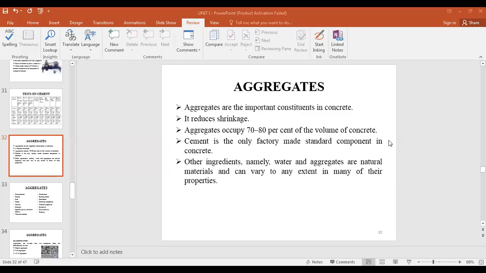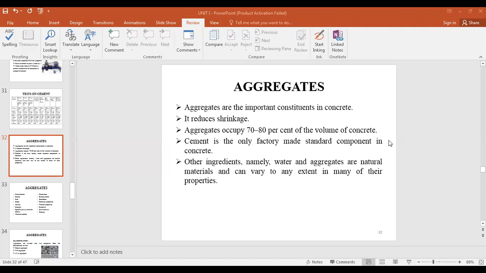Welcome all. Today we are going to discuss aggregates in concrete technology. In this session, we will be discussing what aggregate is, what factors we should consider while studying aggregates, what tests are to be conducted before selecting the aggregates to make concrete, and what all the mechanical properties of aggregates are.